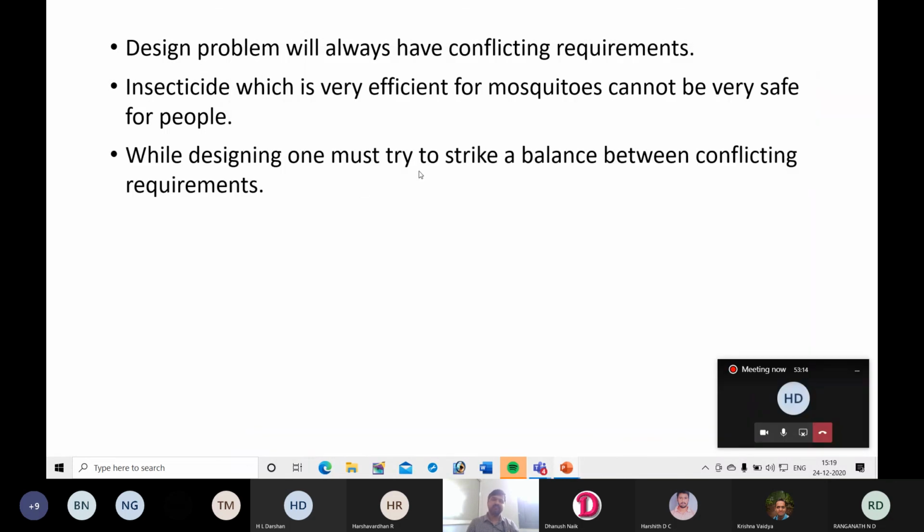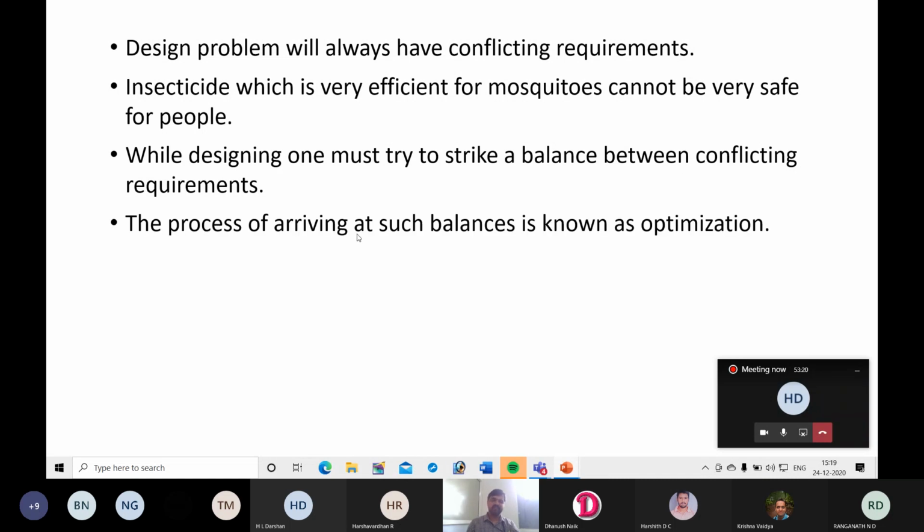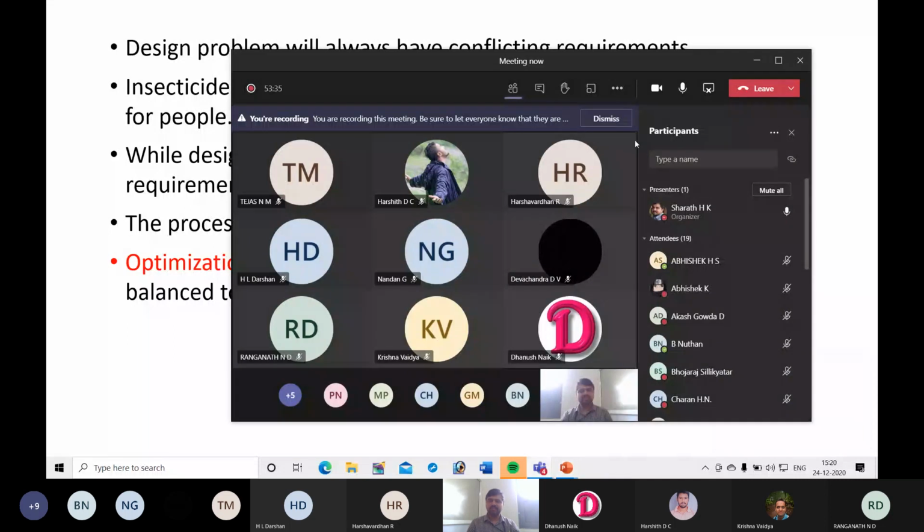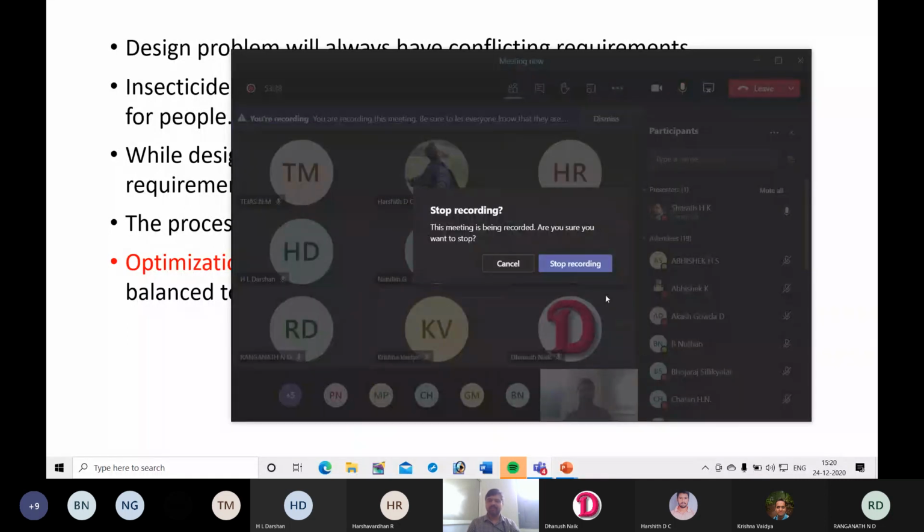While designing, one must try to strike a balance between conflicting requirements. The process of arriving at such a balance is known as optimization. Optimization is the process by which the competing requirements are balanced to give the best results. So this completes the theory part of